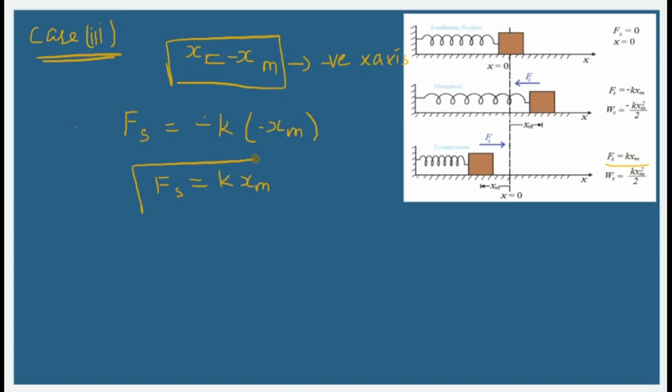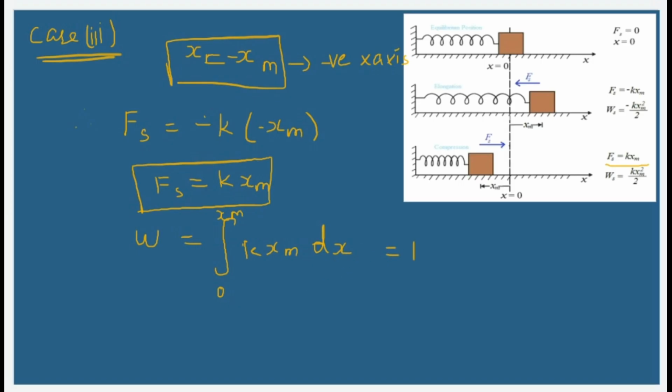Now I wanted to find the work done again. So the work done will be given by, once again, the same formula, integral from the lower limit 0 to the upper limit xm only, of force into displacement. Here the force is going to be kxm, and displacement is dx.